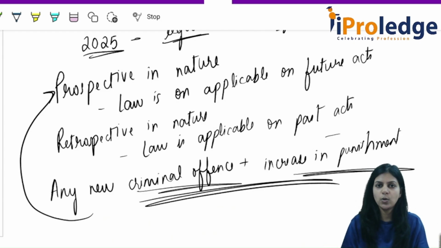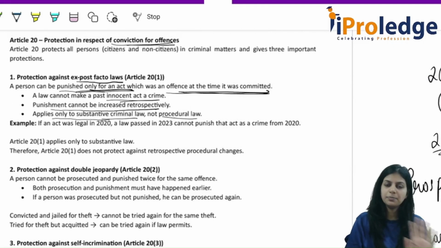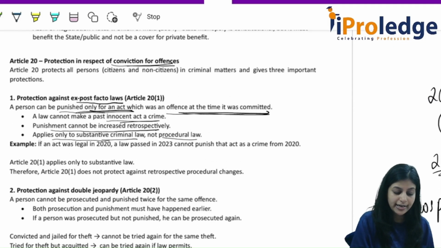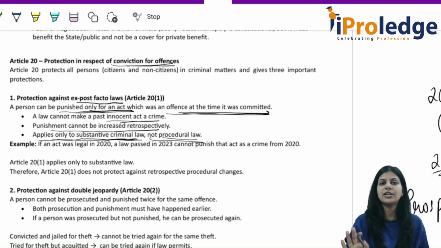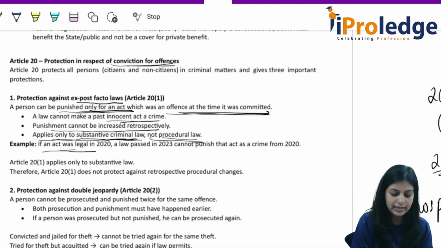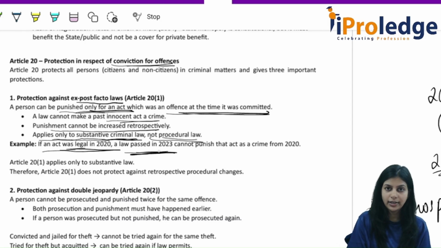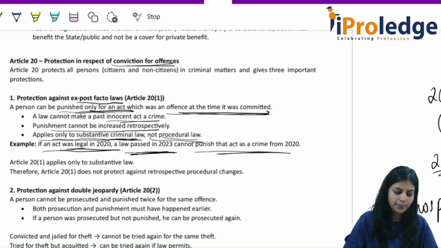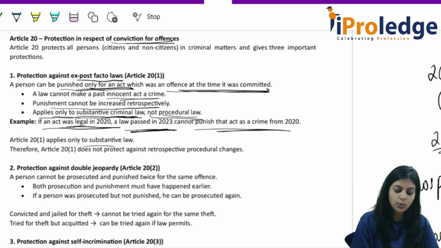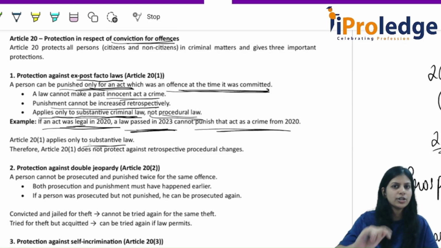Understood Article 21, all of you? Simple. It says what? It applies only to substantive criminal law and not on procedural law. Understood this sentence? Yes. So if an act was legal in 2020, a law passed in 2023 cannot punish that act as a crime from 2020. Understood all of you? So Article 21 applies only to substantive law and not to any procedural change. Procedural change means understood, right?